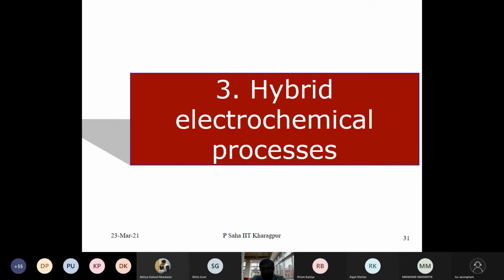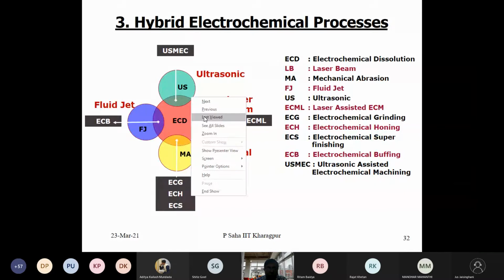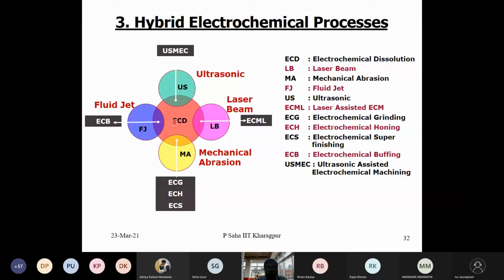In today's class we will be discussing hybrid electrochemical processes, and there are many more processes possible under this cover. At the center we have all electrochemical processes based upon electrochemical dissolution of material. This is the center point.